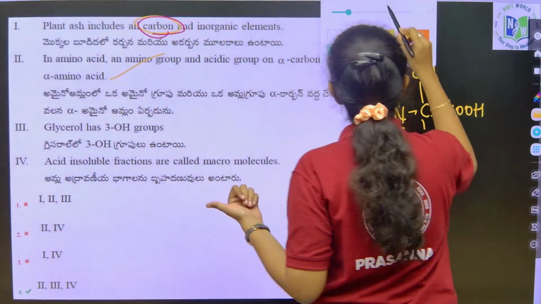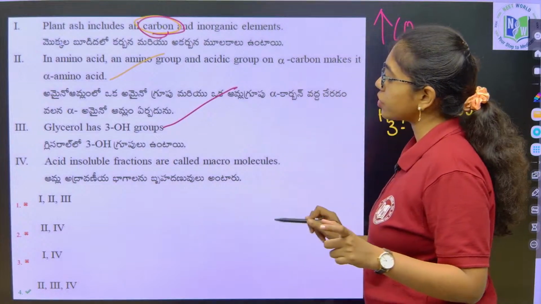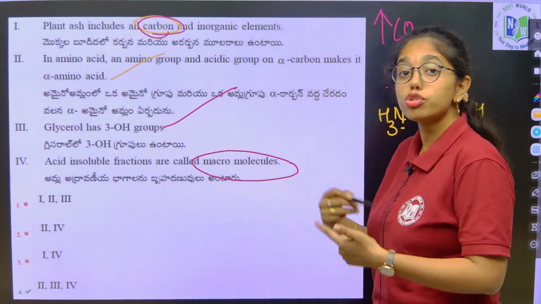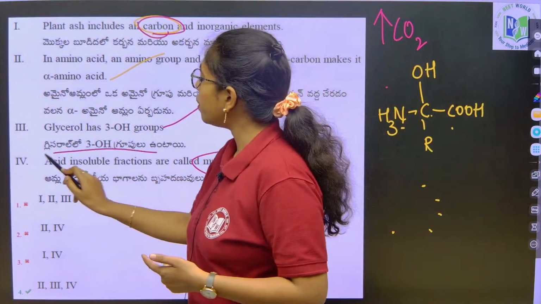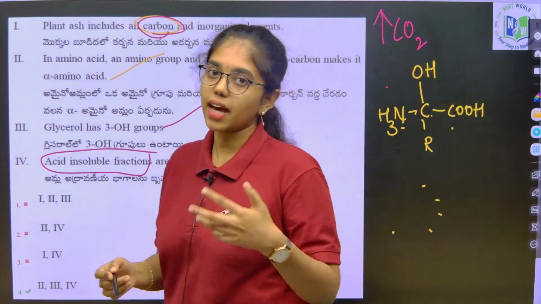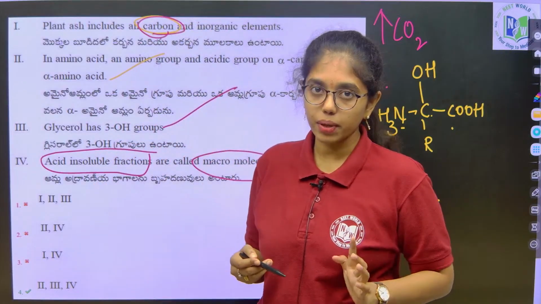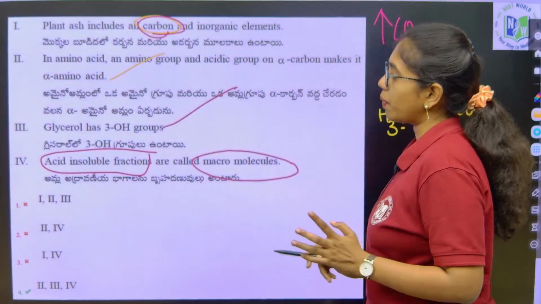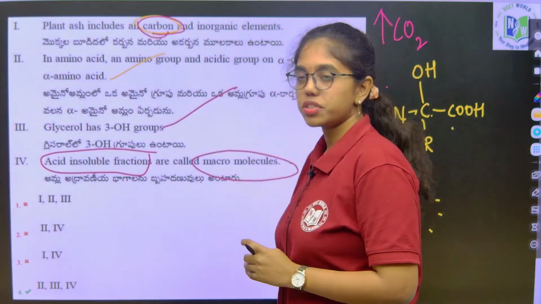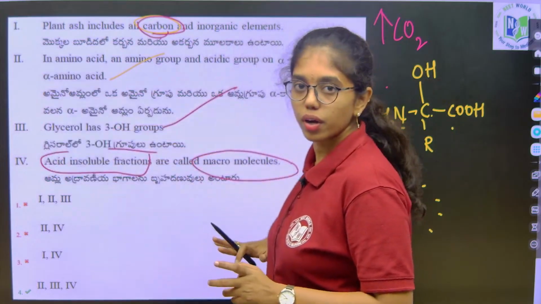Next, glycerol has 3 hydroxyl groups, this is also true. Acid insoluble fractions are called macromolecules, true, because the acid insoluble fraction includes all the biomacromolecules like polysaccharides, lipids, proteins and nucleic acids. So, this is also true. What are the correct statements is asked in the question, so we have to go with 2, 3 and 4, right.